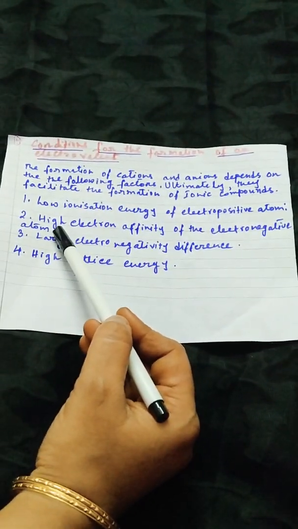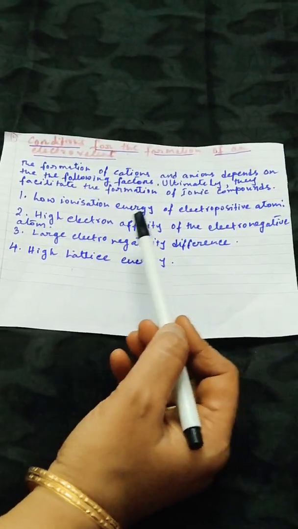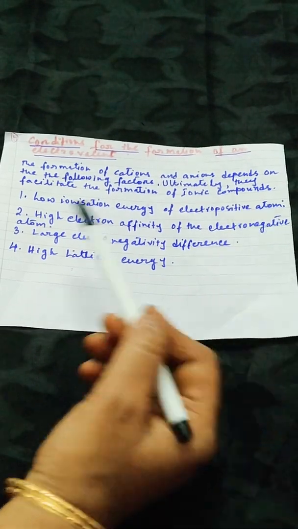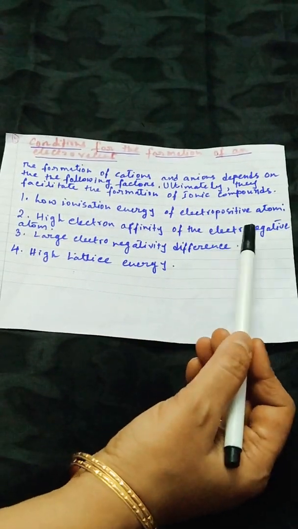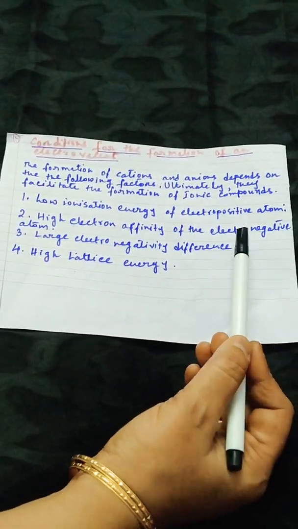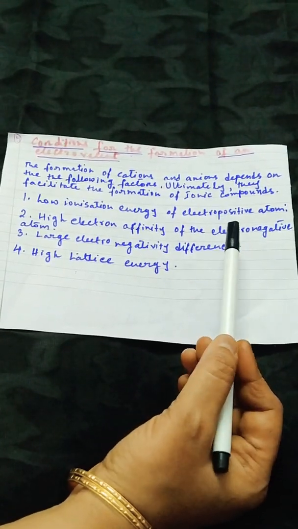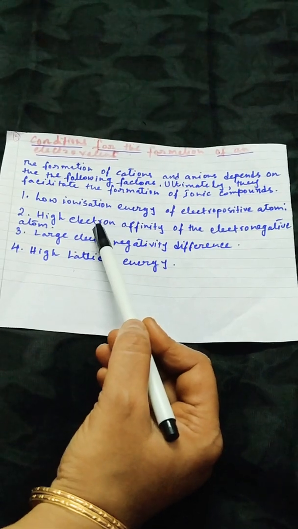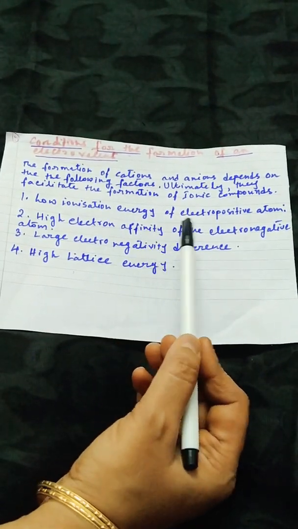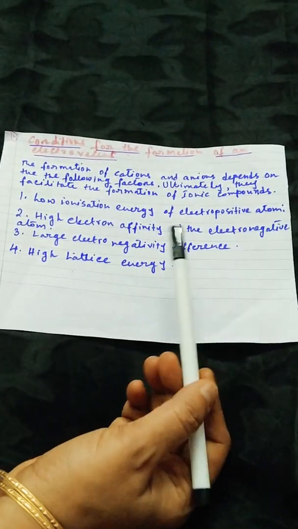And the second condition is high electron affinity of the electronegative atoms. What will electronegative atoms do here? They will attract the electron donated by the electropositive atoms. So if they have high electron affinity, they can easily form anions.